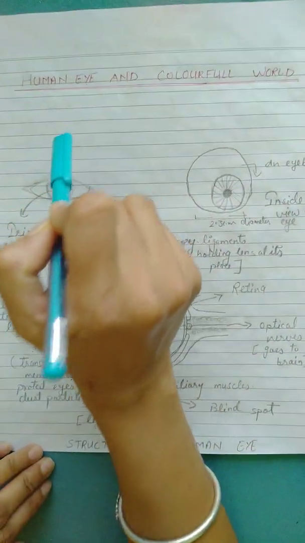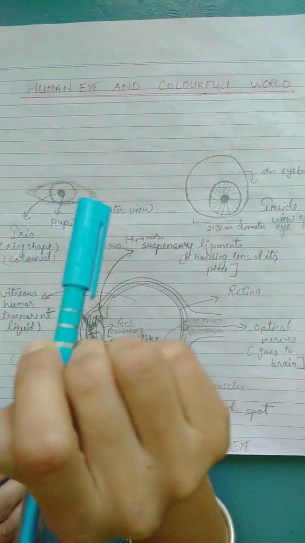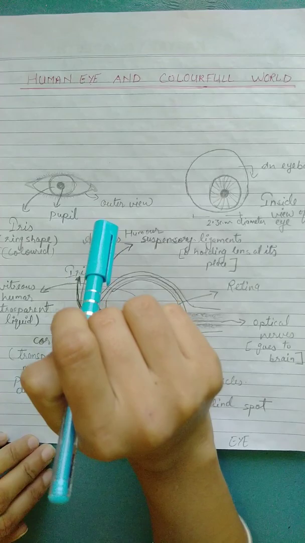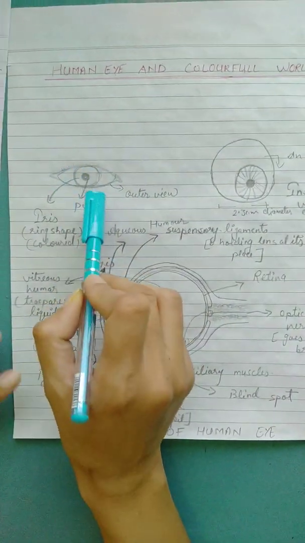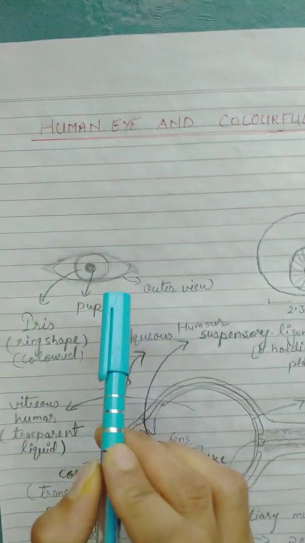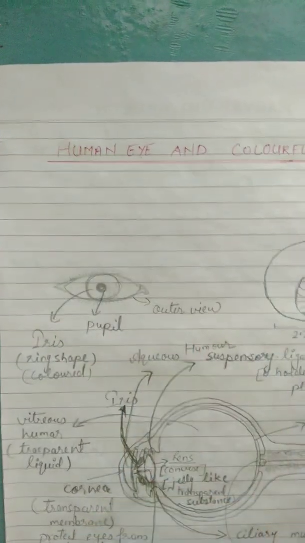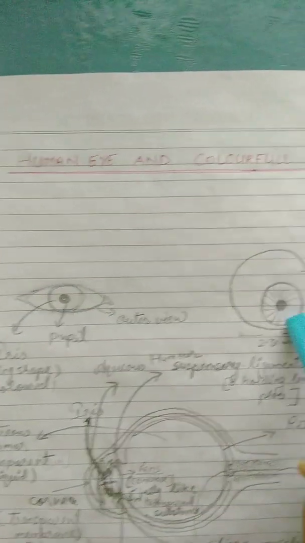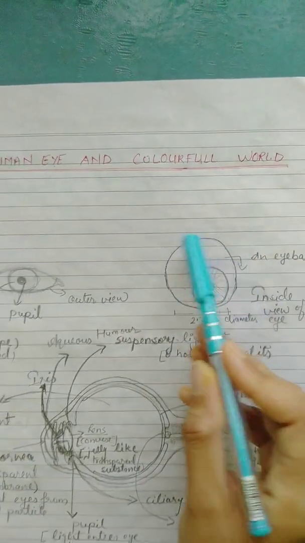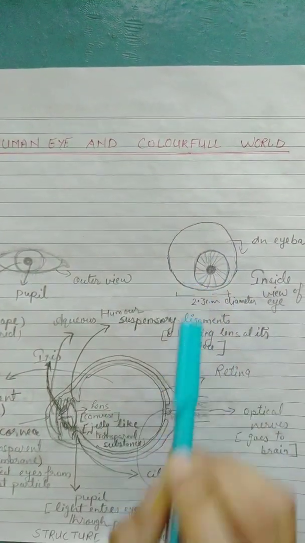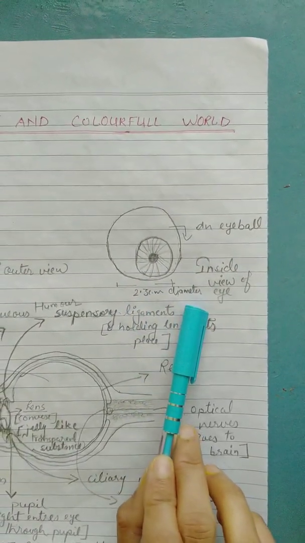So the eye is very important for us. With the eye we can see the entire world. So let's start the study about the human eye. This is a human eye. If we take out the human eye from inside our body, it looks like a small ball. That's why it is called an eyeball. The eye is spherical in shape and the diameter of the eye is 2.3 centimeter.